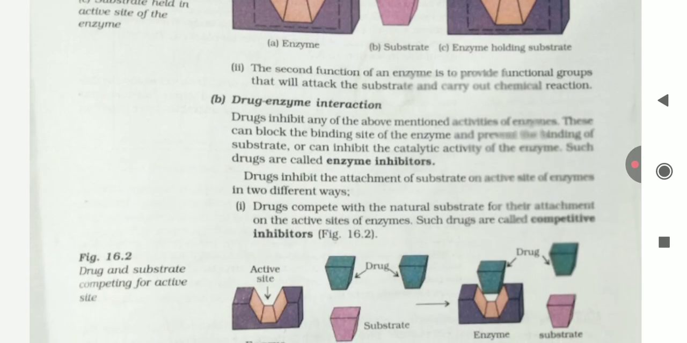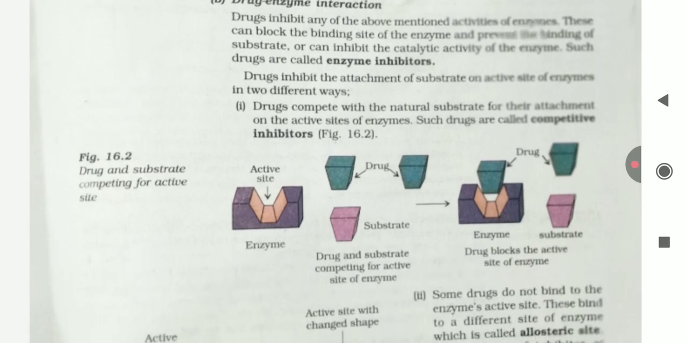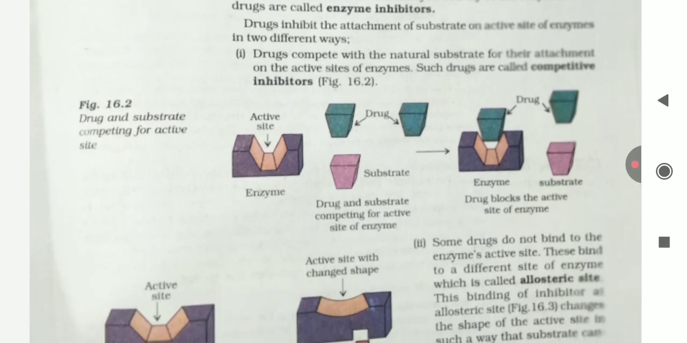Drugs inhibit any of the above mentioned activities of enzymes. This can block the binding site of an enzyme and prevent the binding of the substrate, or can inhibit the catalytic activity of the enzyme. Such drugs are called enzyme inhibitors. Drugs inhibit the attachment of the substrate on the active site of the enzyme in two different ways. First, the drugs compete with the natural substrate for their attachment on the active site of the enzyme. Such drugs are called competitive inhibitors.